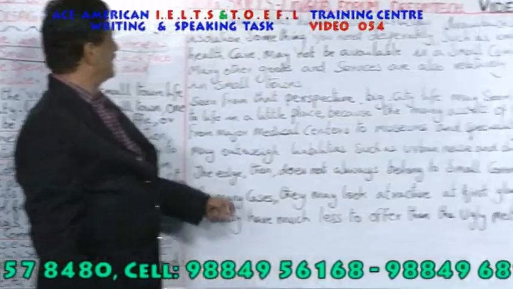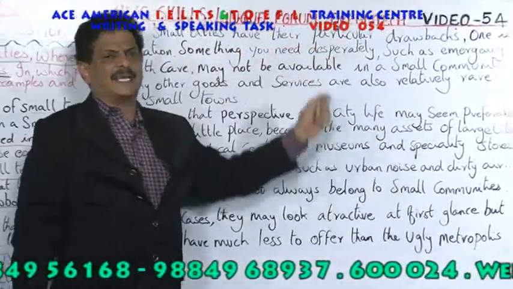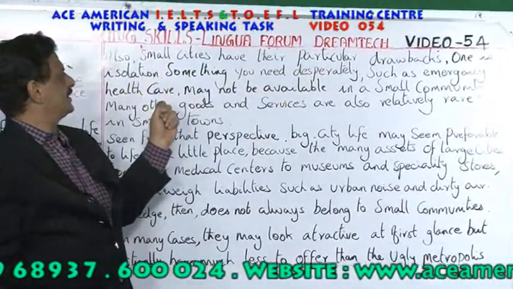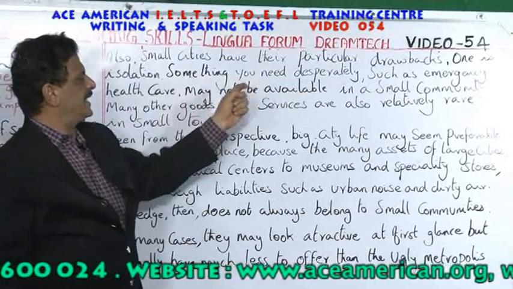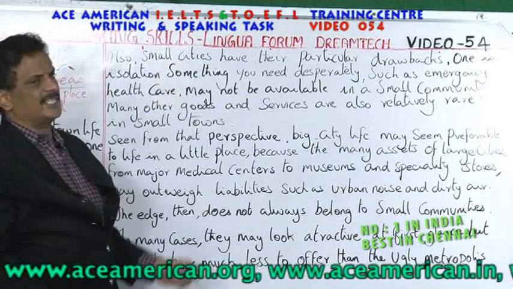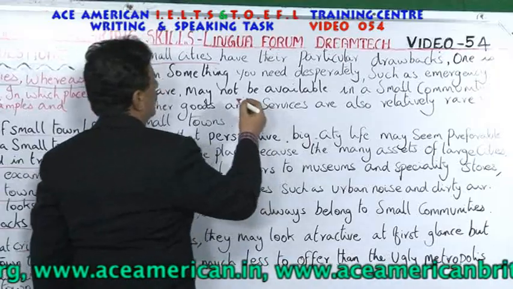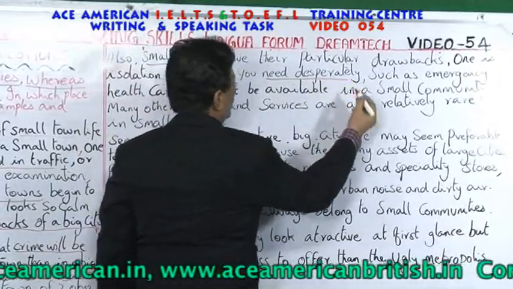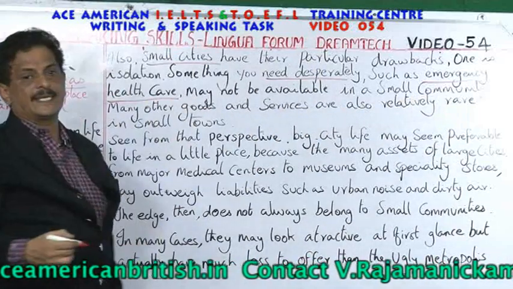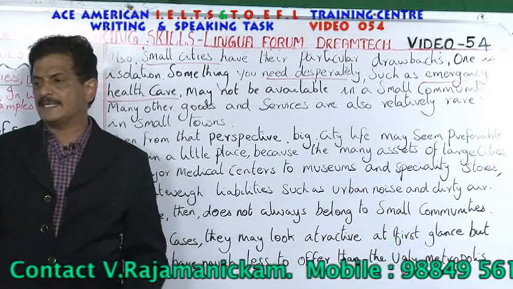Coming to the third paragraph, he says, also small cities have their particular drawbacks. One is isolation, something you need desperately, such as emergency health care. So in small cities or small towns, drawbacks are there. What are the drawbacks? What you need desperately, what is that? Emergency health care. Suddenly somebody gets a heart attack, somebody is delivering, complicated cases are there.